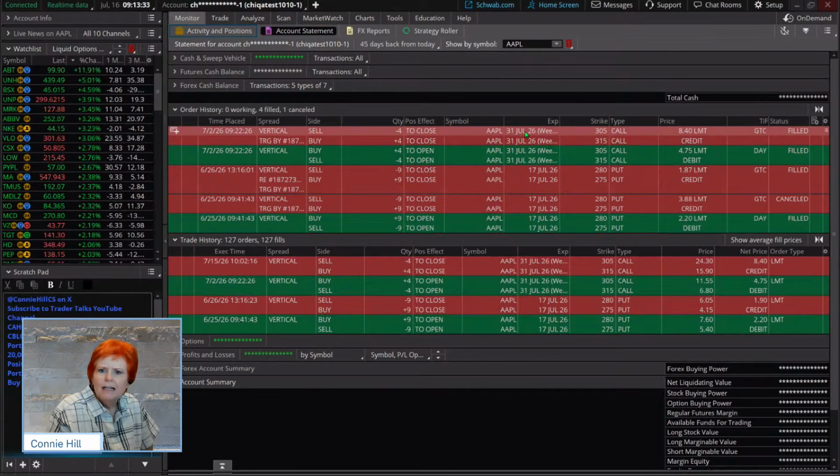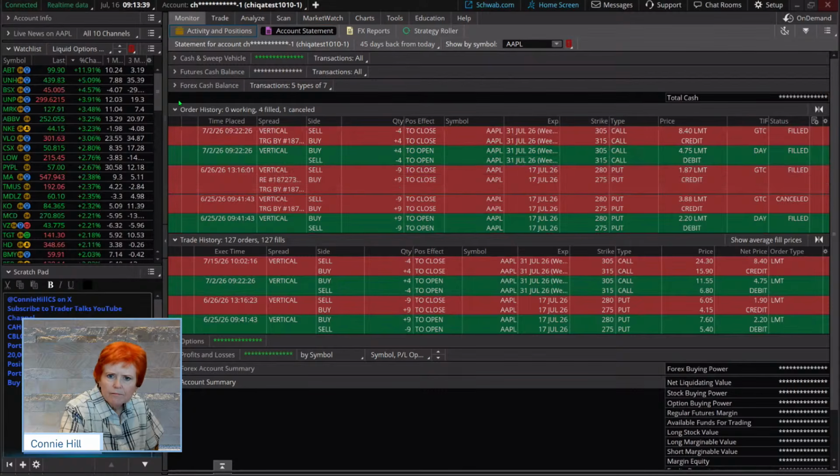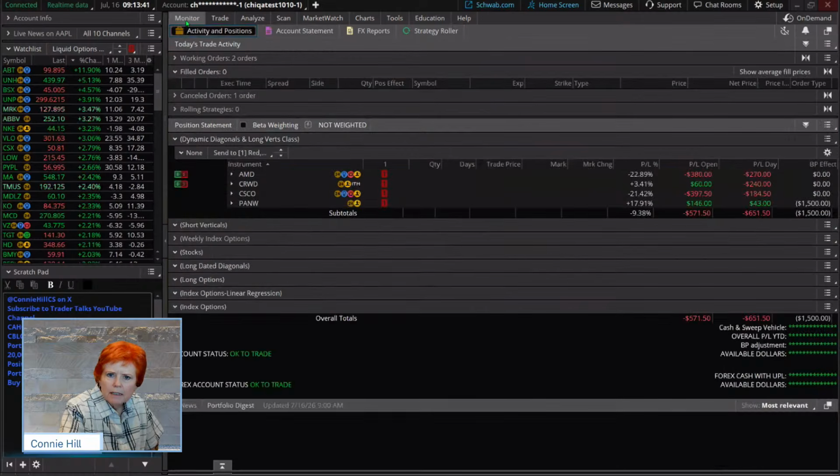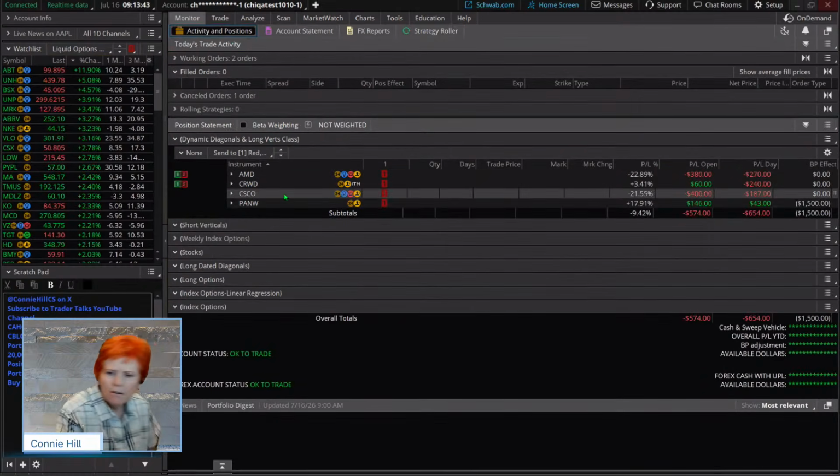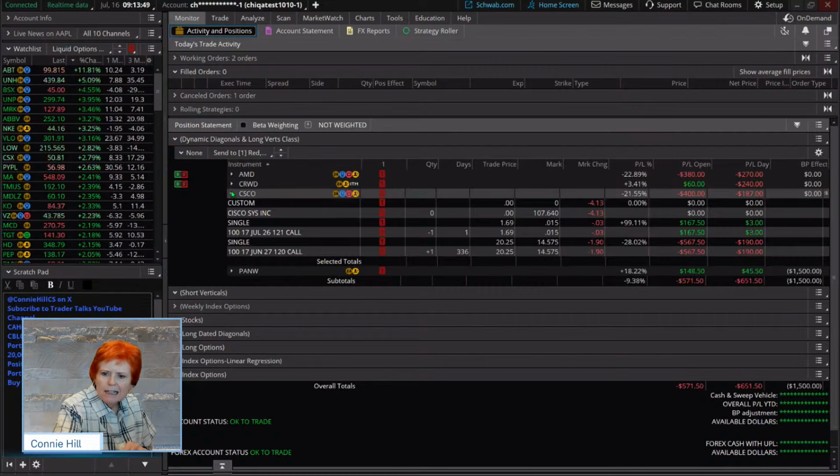All right. Next up, let's take a look at our ongoing diagonals. Come back here to our positions. All right. Let's start with a sort of traditional diagonal. That'll be Cisco here.